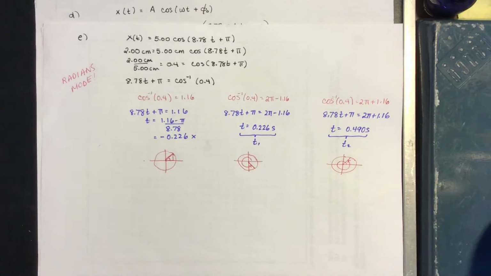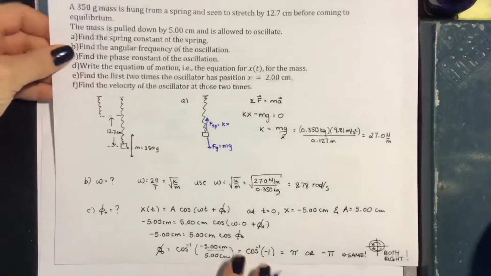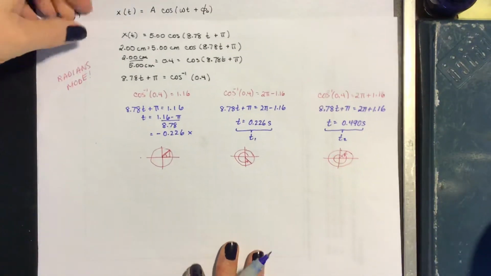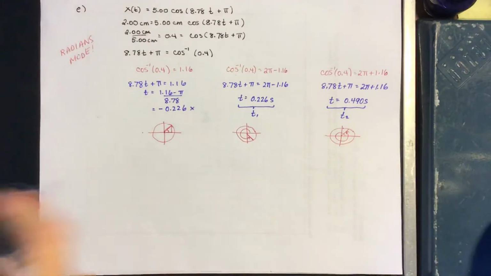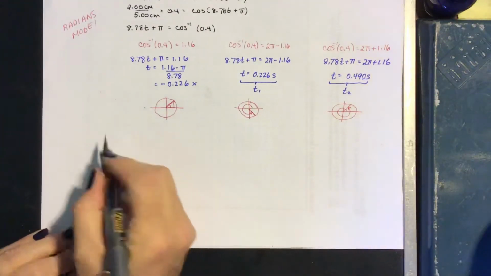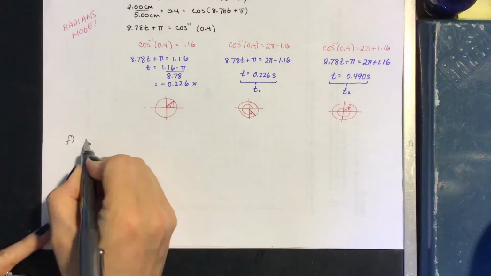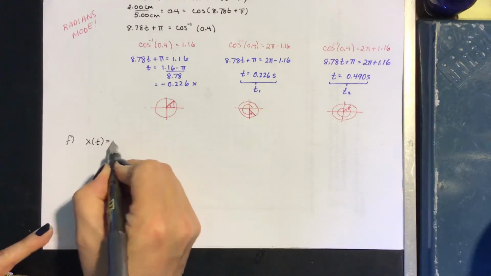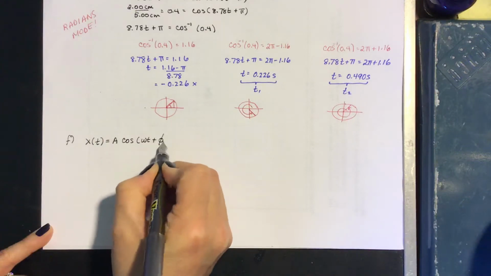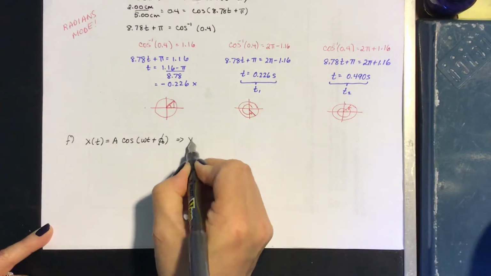Okay, the last part of the problem says find the velocity of the oscillator at those two times. So let's see about doing that part. Let's get the equation for velocity first. So from part F, our position equation is x of t equals A times cosine of omega t plus phi naught. Our velocity equation is the derivative of position.